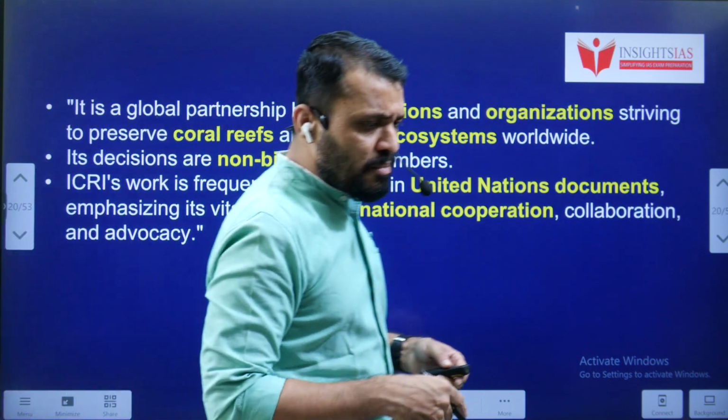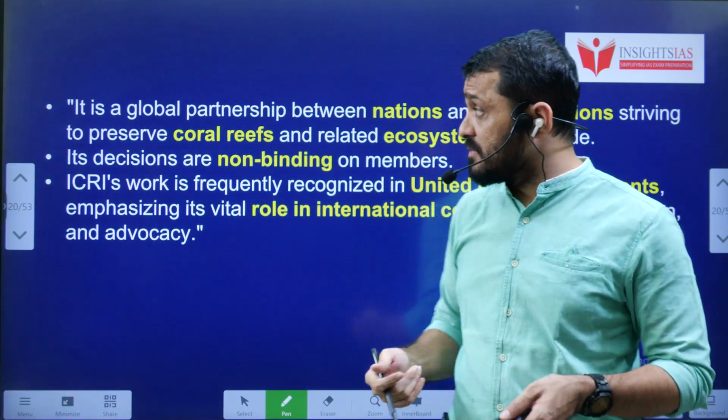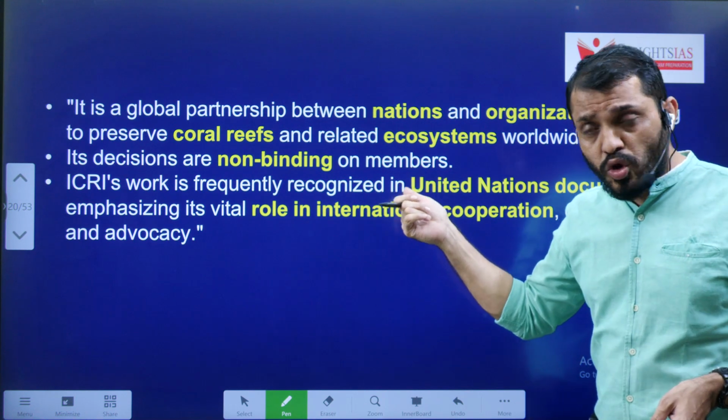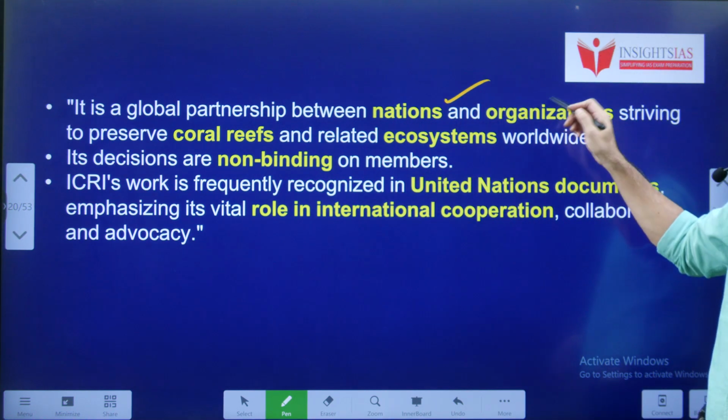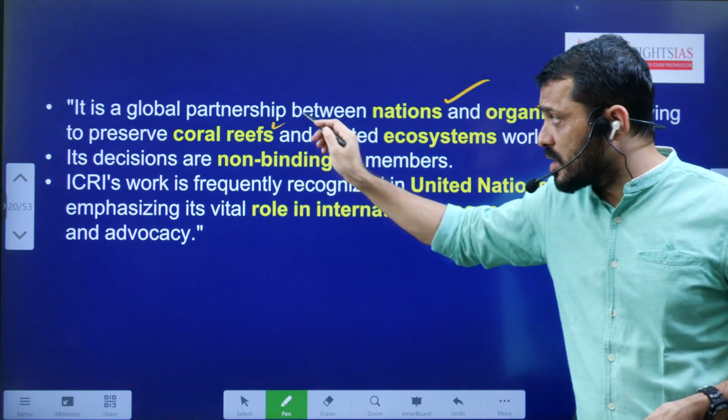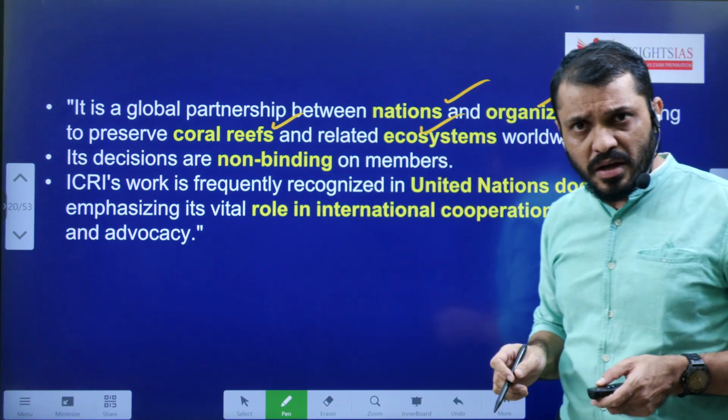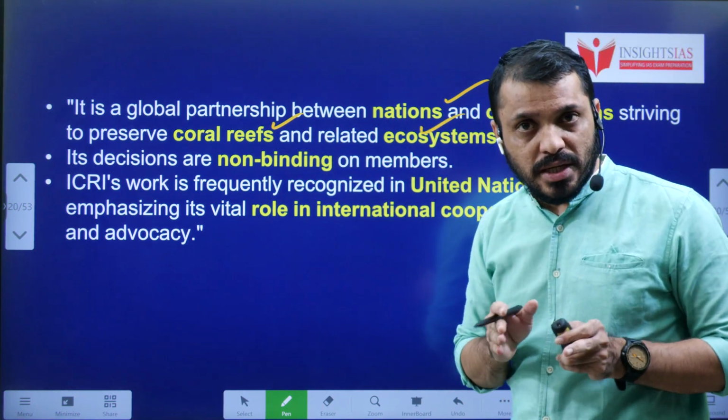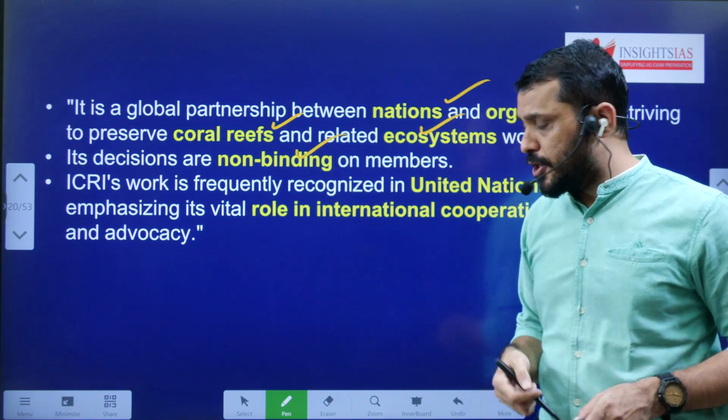Okay, because we also have certain coral reefs. This is a global partnership between nations as well as organizations to protect coral reefs and ecosystems. Actually, whatever decisions are taken in this organization are non-binding in nature.